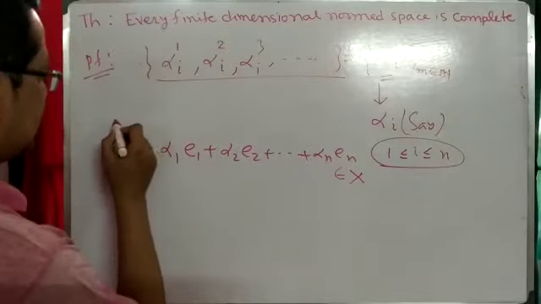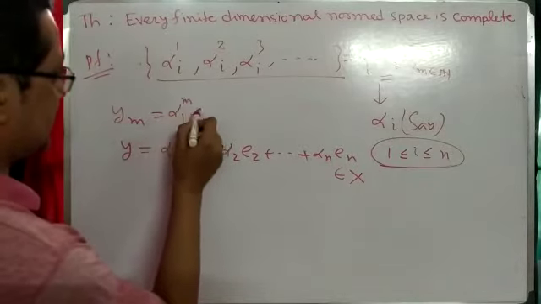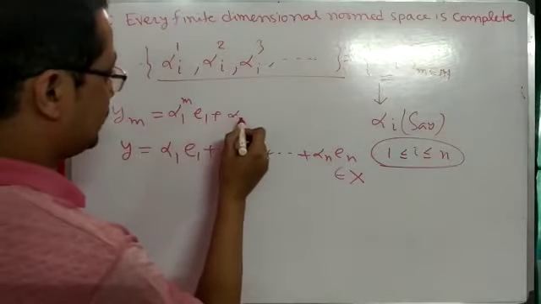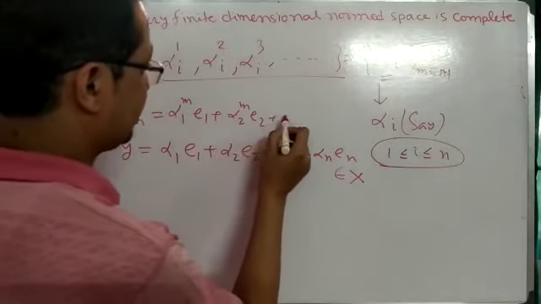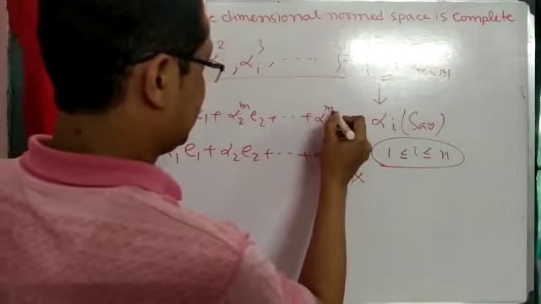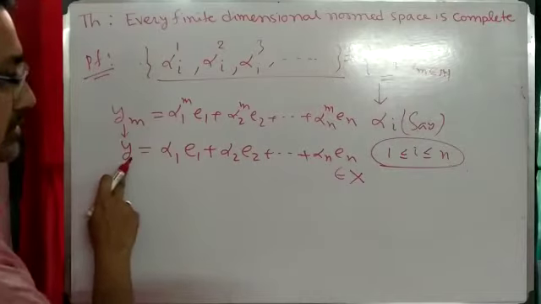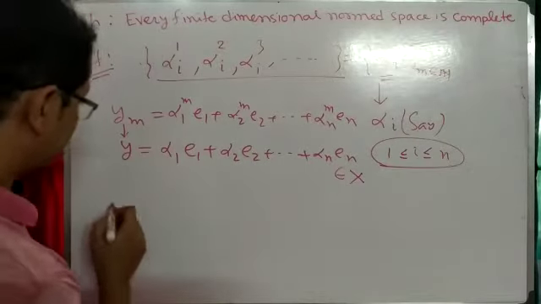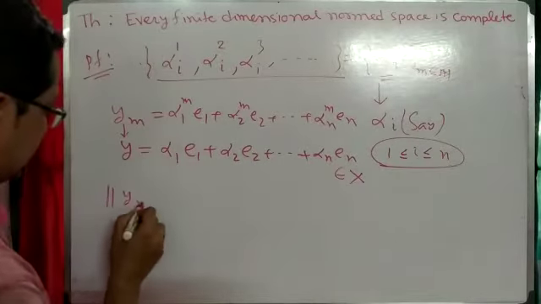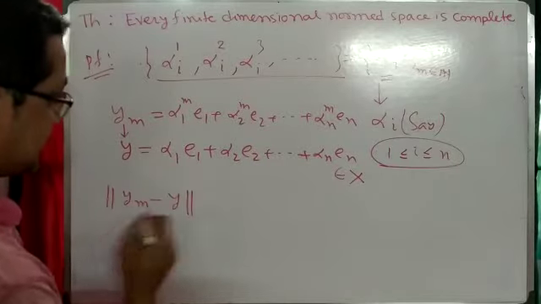Now ym is equal to alpha 1 to the power m e1 plus alpha 2 to the power m e2 up to alpha n to the power m en. Now to show that ym converges to y, and then hence the theorem. We first calculate ym minus y and take the norm.